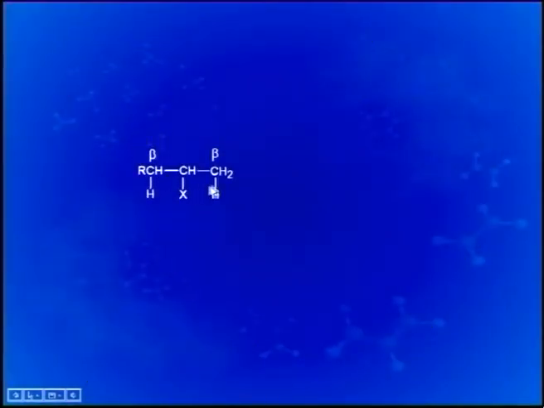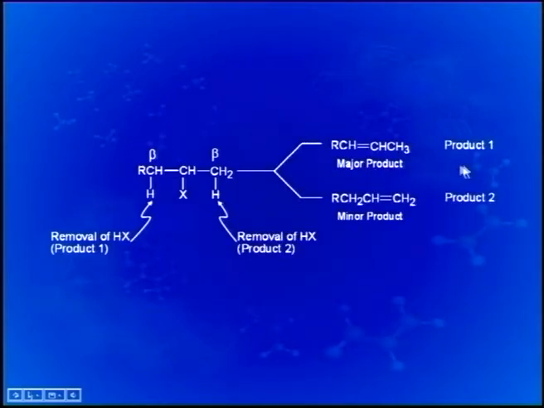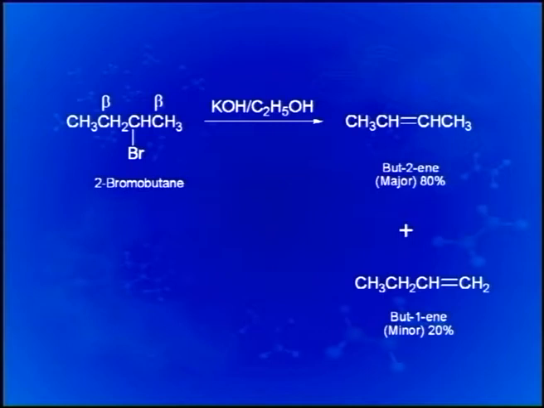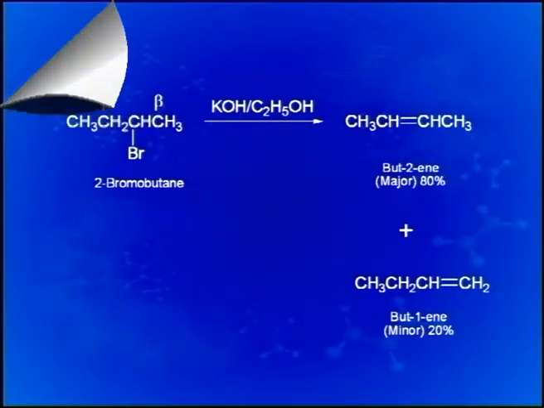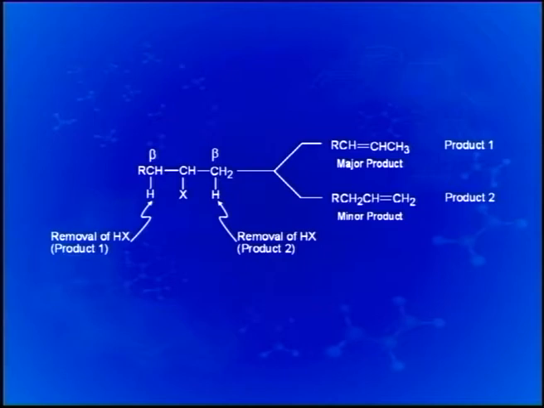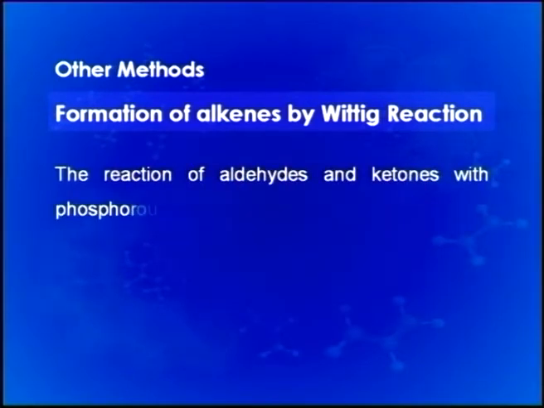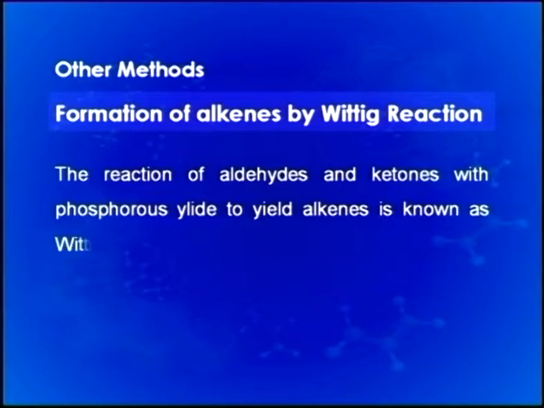If 2 beta carbons having hydrogen are available, then elimination of hydrogen from either side leads to the formation of 2 different alkenes. This we have been seeing in earlier examples also for dehydration of alcohols as well as for dehydrohalogenation of alkyl halides. However, one of the alkenes is formed in higher percentage in accordance with Hofmann's rule. Among other methods, formation of alkenes by Wittig reaction is one of the most important methods. It is basically reaction of aldehydes and ketones with phosphorus halide to yield alkenes.